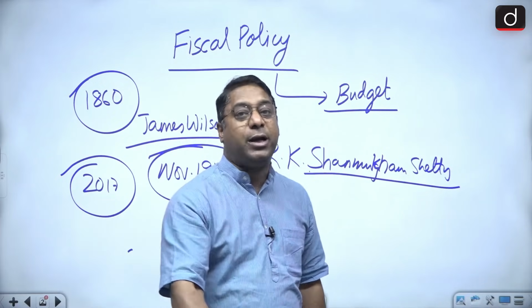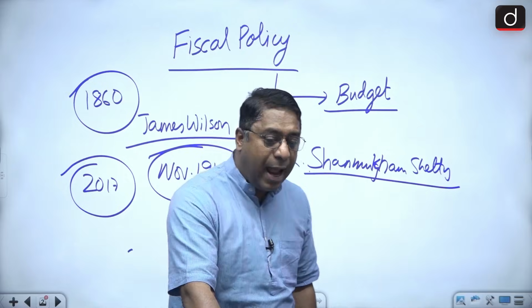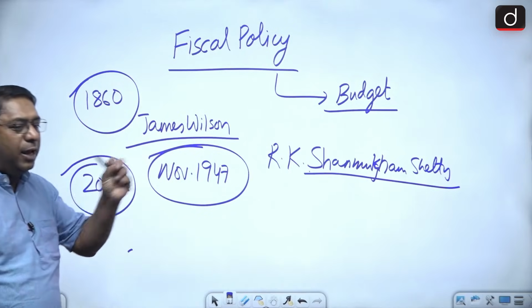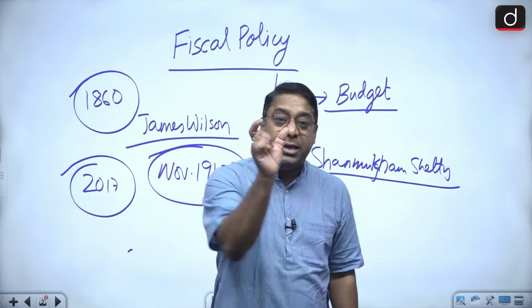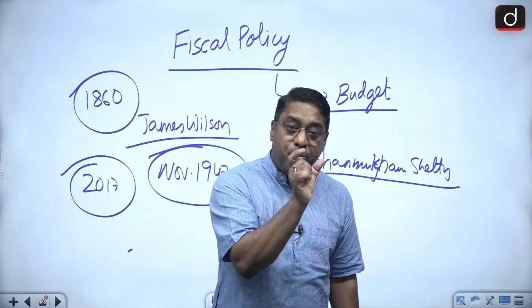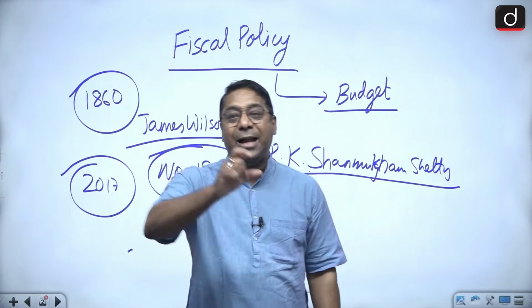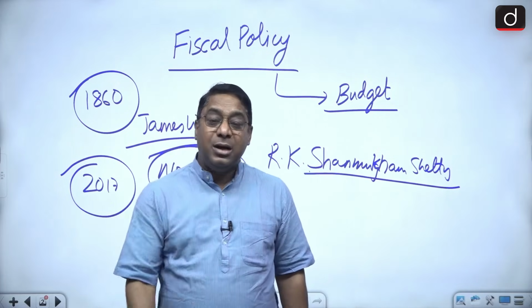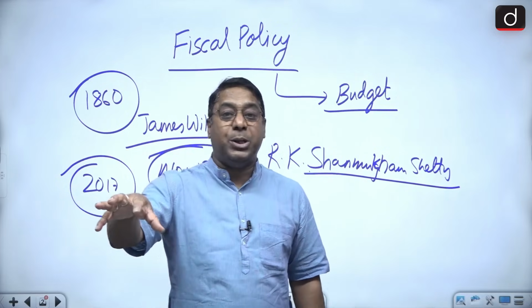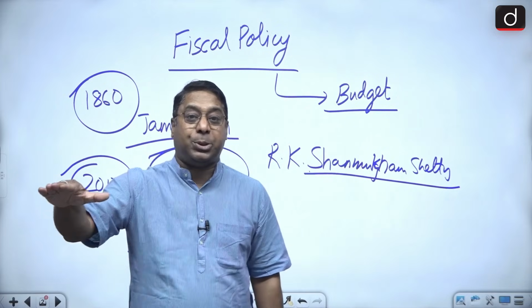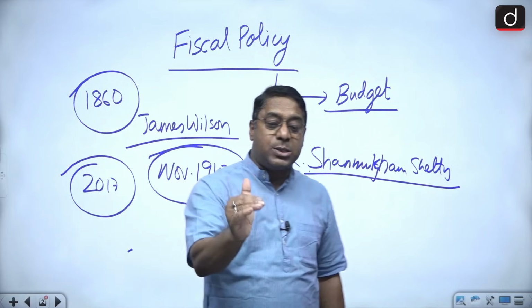Vivek Debroy committee. Okay. And then the second thing was that the distinction earlier made between planned and non-planned expenditure was abolished. Now, why was it abolished?